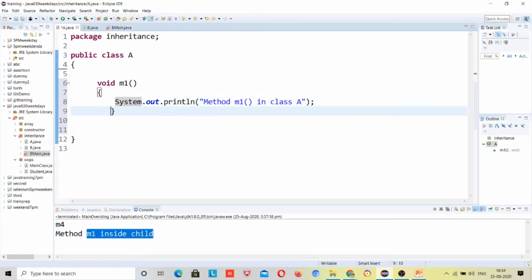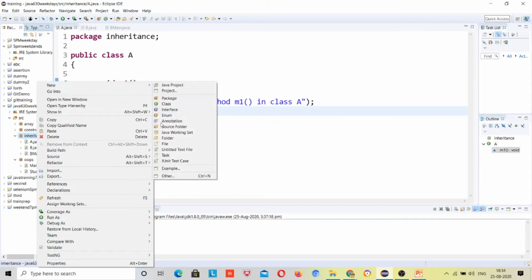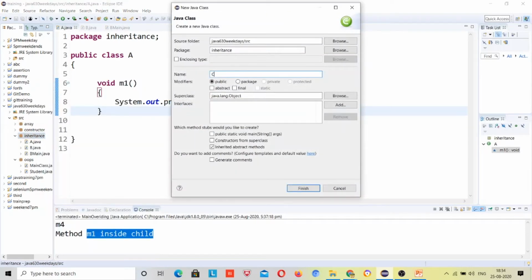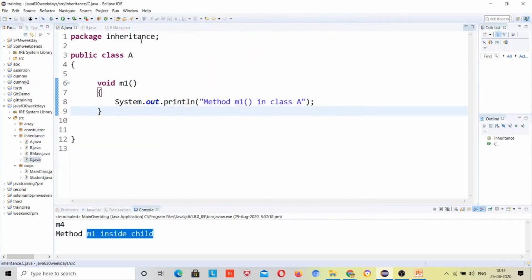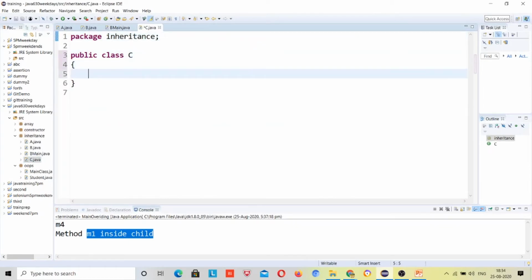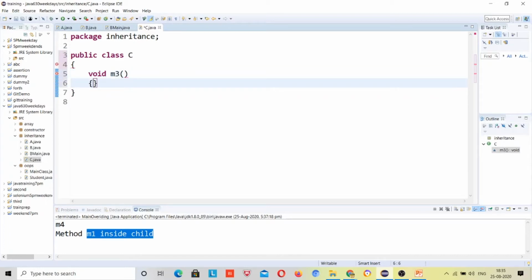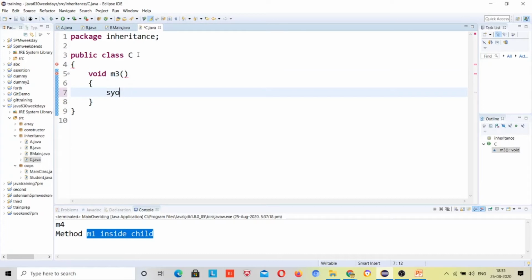Now I'll come to multi-level inheritance. So here I will make another class C, and class C has method m3, which prints method m3.